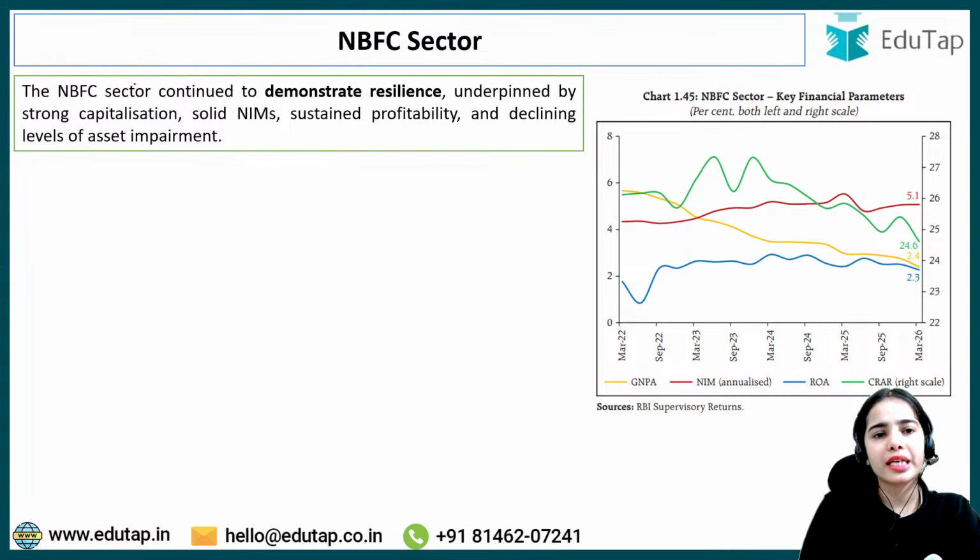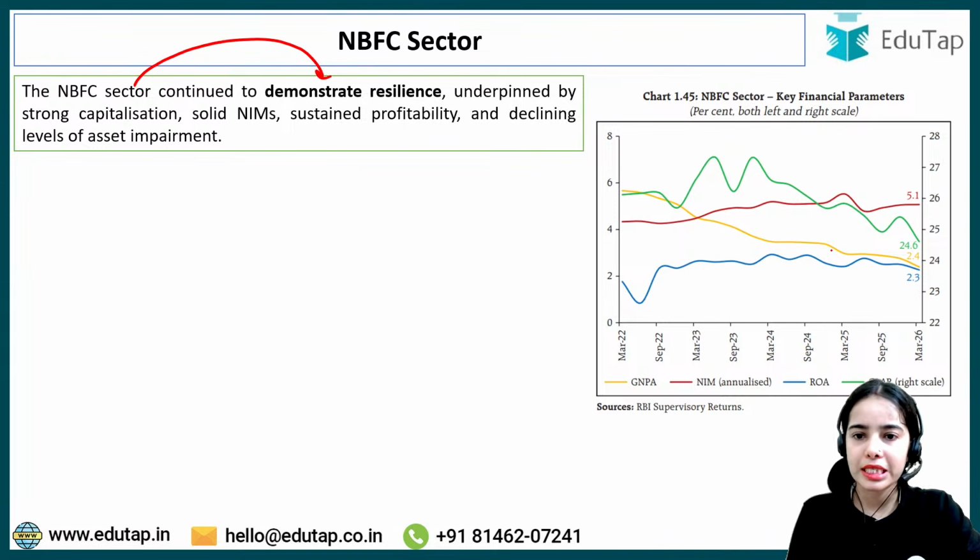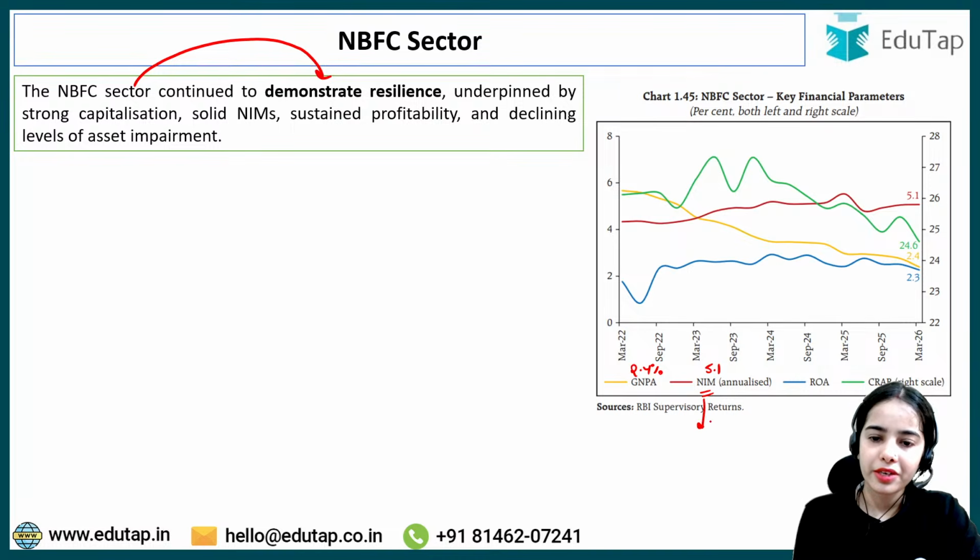Now, the NBFC sector continues to demonstrate resilience. Here you can see the gross non-performing asset is only 2.4%, while the net interest margin is 5.1%. This shows the interest earned minus the interest paid, and the net interest margin also shows the management of the assets.